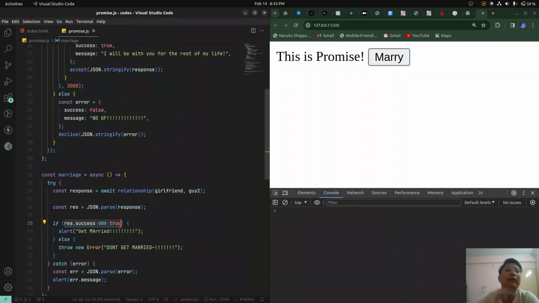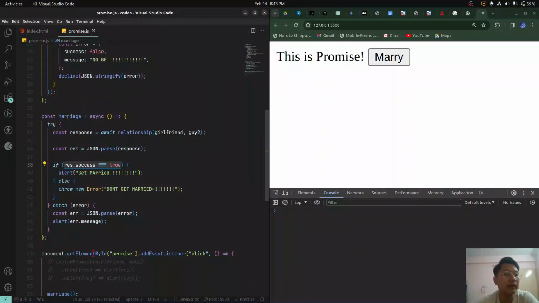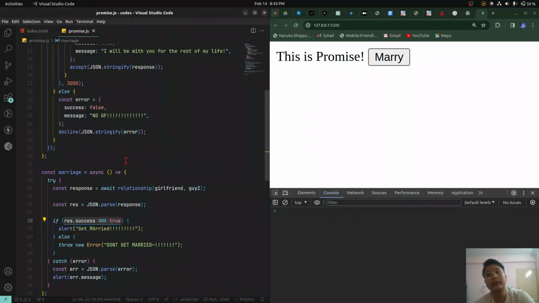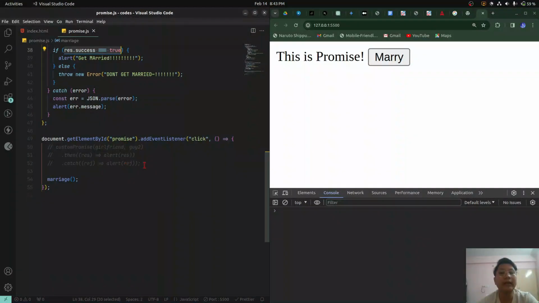Depending on that, after 3 seconds of await, we execute this marriage function. Otherwise the marriage function cannot be executed. Like, you wait for 3000 years for the girl and everything to check, and if that is not working, then you cannot get married. So that is the dependency.